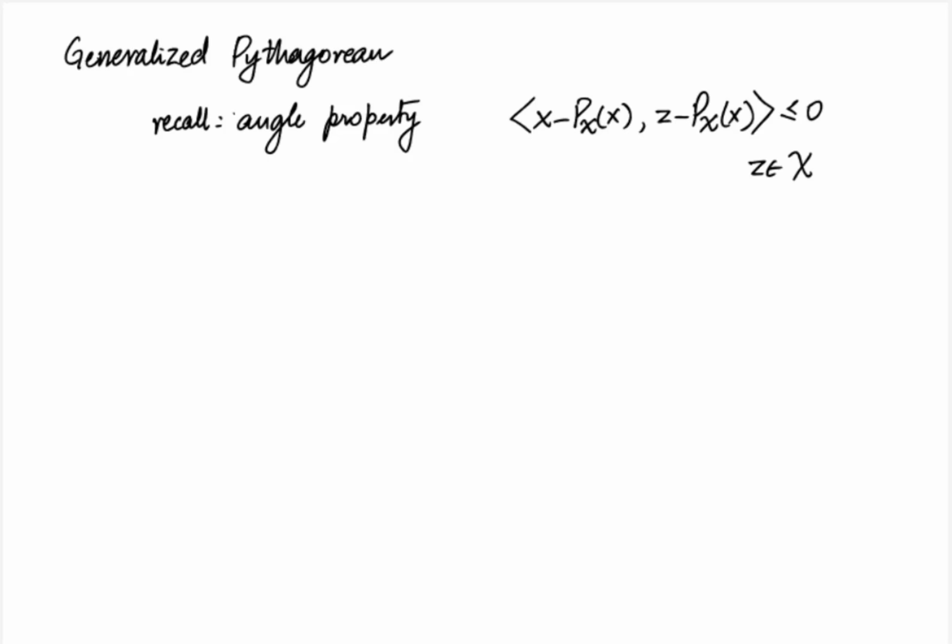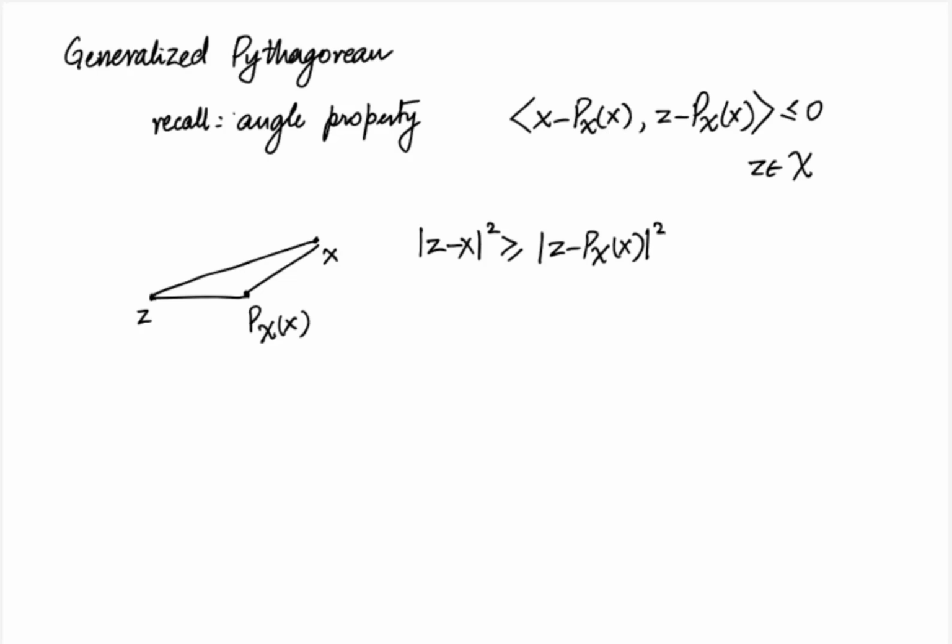We want to express this result without using the notion of angles at all. Consider the triangle formed by the points z, x and P_X(x). Whenever we have a triangle which is obtuse, the Pythagoras theorem says that the norm squared of z minus x is greater than or equal to the norm squared of z minus P_X(x) plus the norm squared of P_X(x) minus x.